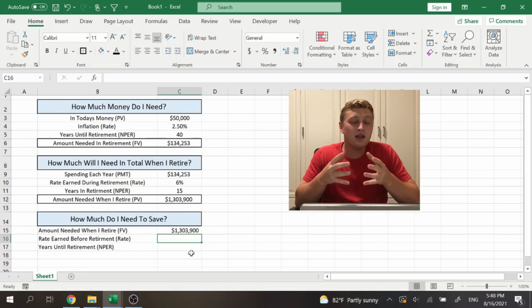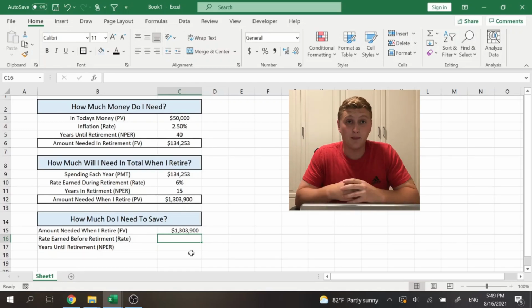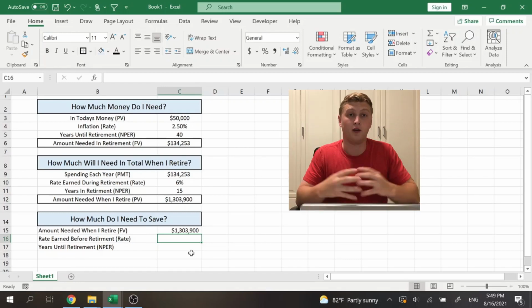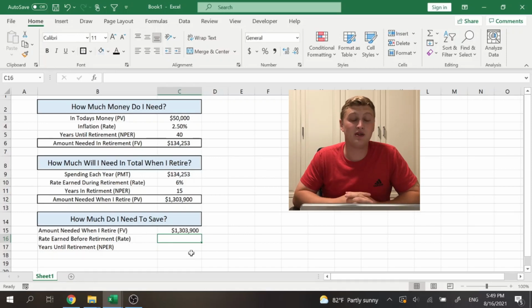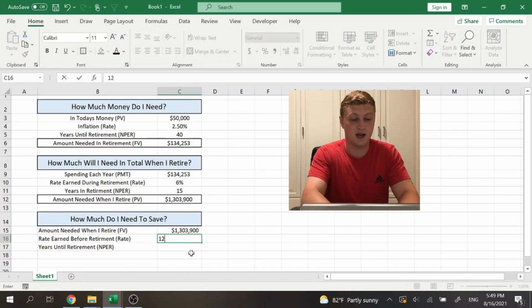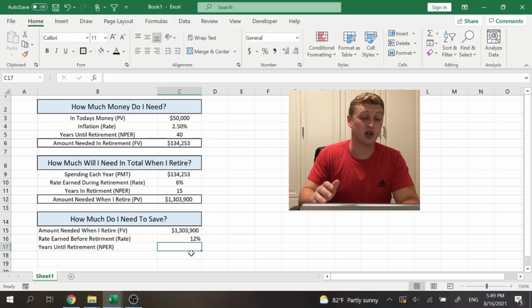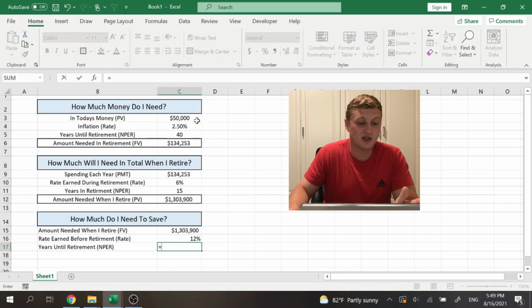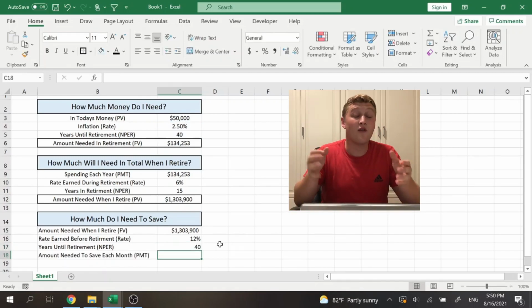And so then our rate earned before retirement. Now, generally, this is going to be a more aggressive rate of return because you're just starting out, you want the biggest bang for your buck, you want a good return. So the average S&P 500 return, I believe, is around 10 to 12%. So we'll just put 12% here as our annual rate of return. And then we're going to need to know the number of years until retirement, which we had determined previously to be 40 years. So we can just link that cell as well. So now we have everything we need to determine how much we need to be saving every month.